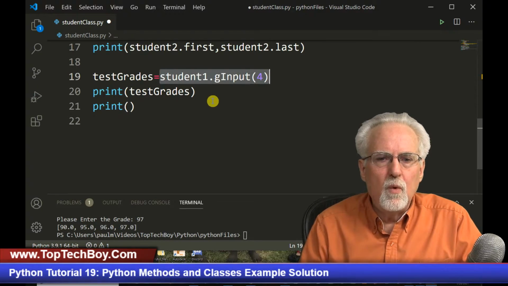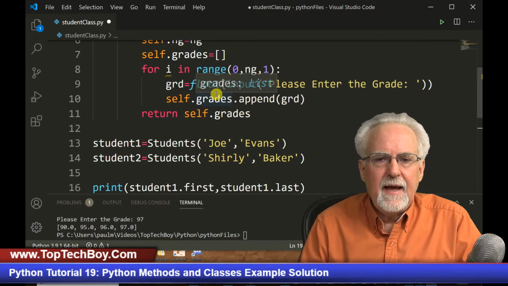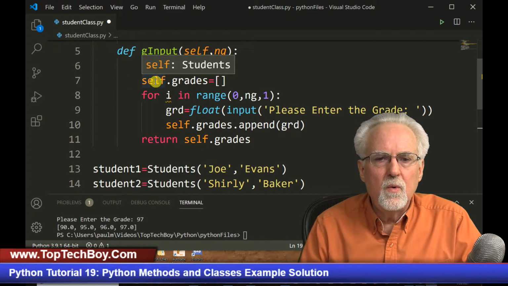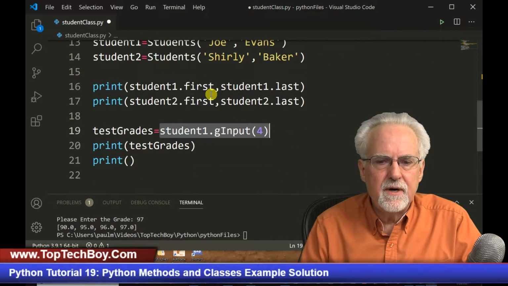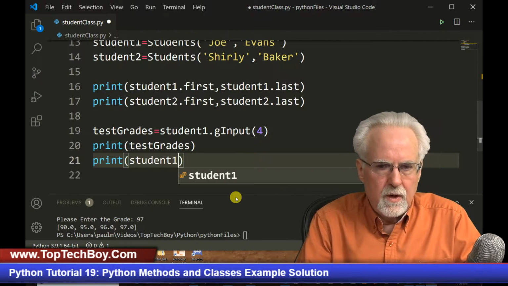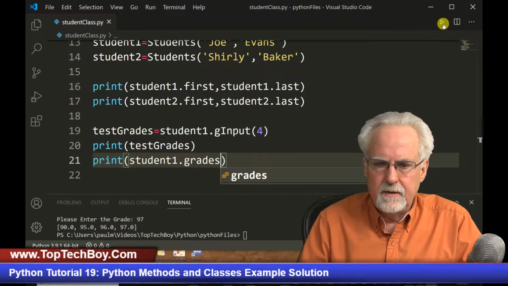But once you have called G input, it has input the grades, and then it should know what student1.grades are. So I think I could just print student1.grades like that. Let's try that.